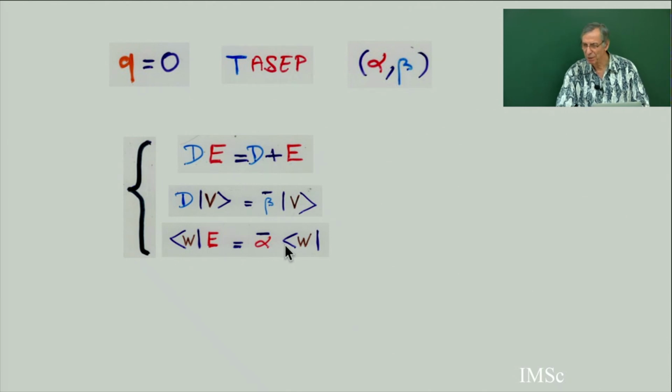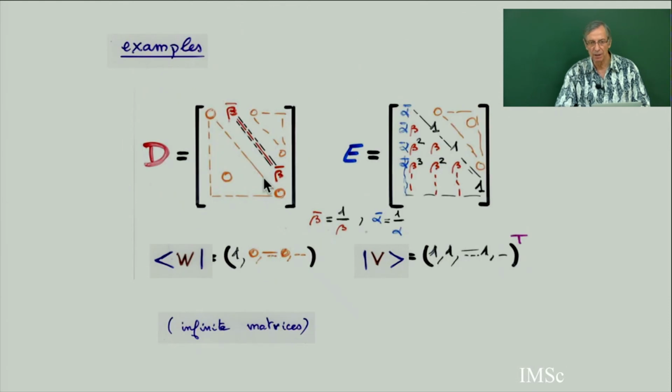We will show that if alpha equals beta equals 1, it's a Catalan number. So we are in the Catalan garden here. So I give you an example of the TASEP with alpha and beta. Here are 2 possible matrices, D and E, with 2 possible vectors V and W. You see, there are infinite matrices. This matrix is 0 everywhere except some parameters above the diagonal. And this matrix is an upper triangular matrix. It's zero everywhere below the diagonal, but above it is full of parameters. So this is one possible example.